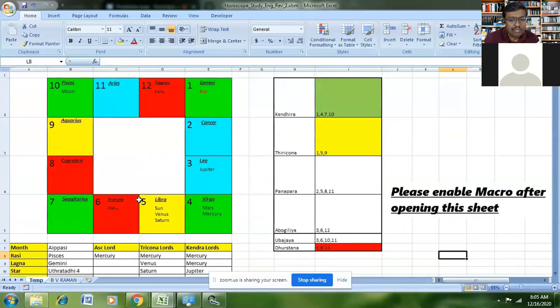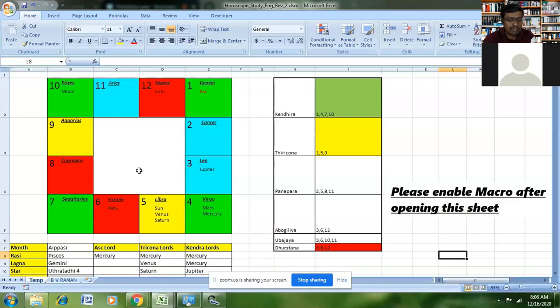Yeah. So this is the tool that I'm talking about. I'll give you a brief introduction of this tool. This tool is a collection of all the rules that we have learned in the class. It doesn't directly give the predictions of the horoscope, but it will give you all the content that is required for you to successfully do the prediction.